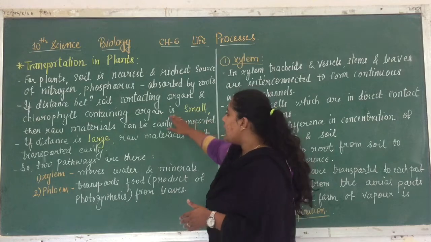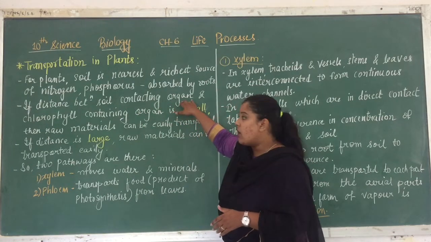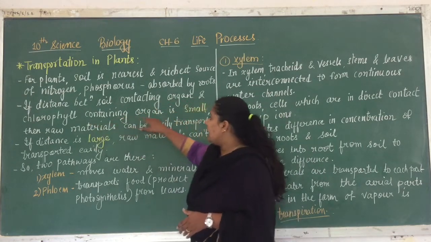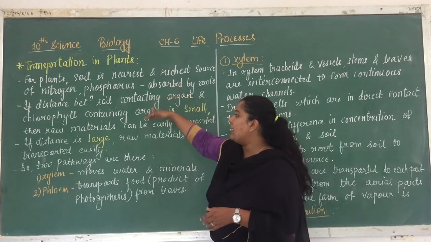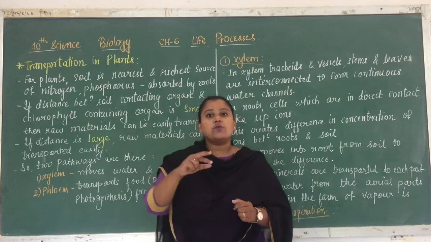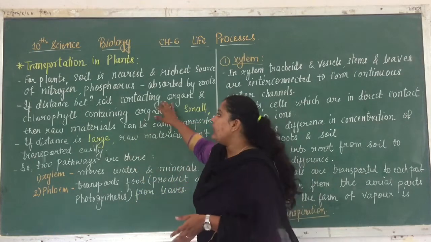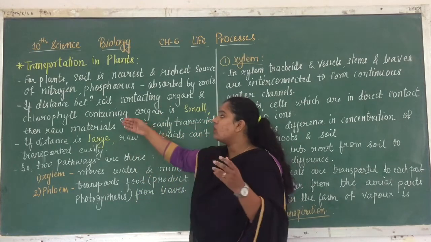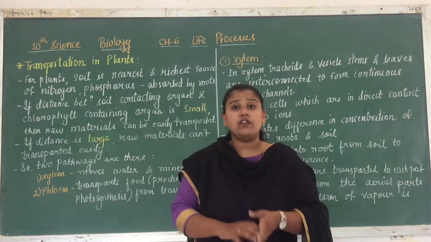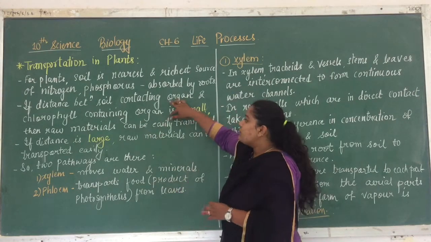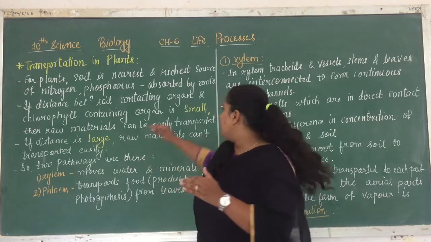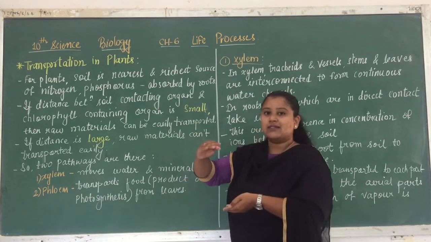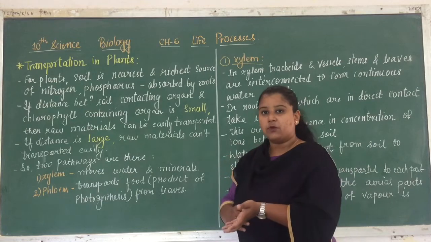The soil contains water content, and the chlorophyll is responsible for formation of the food. So when both of them have a small distance, it can be easily transported.